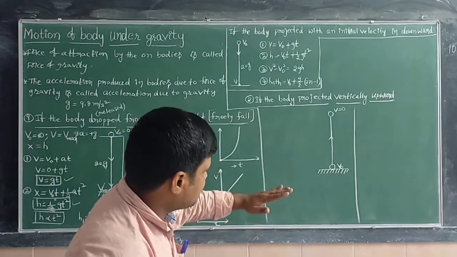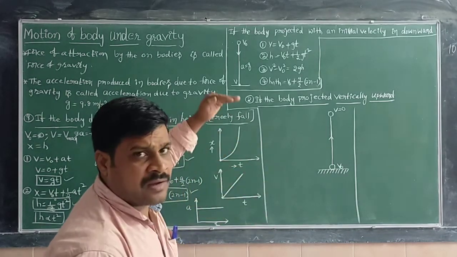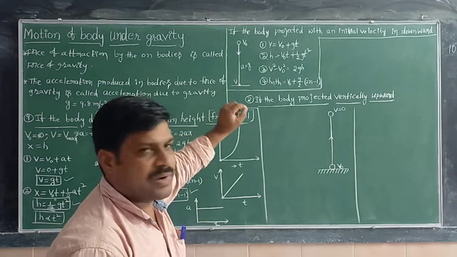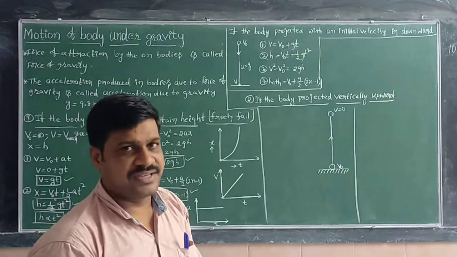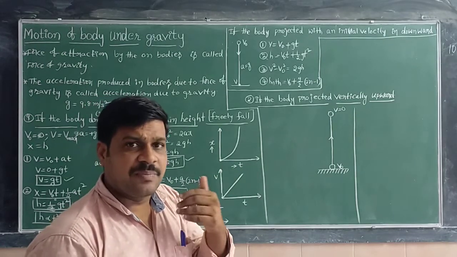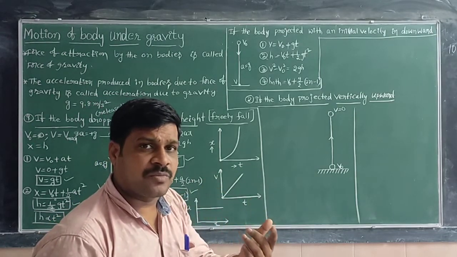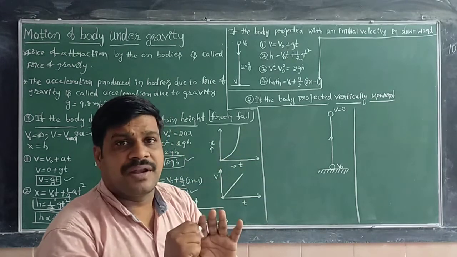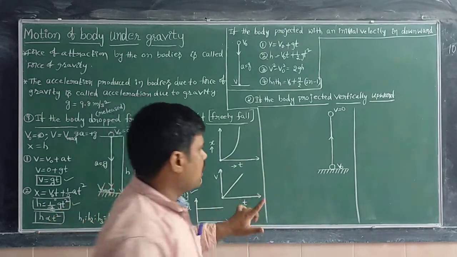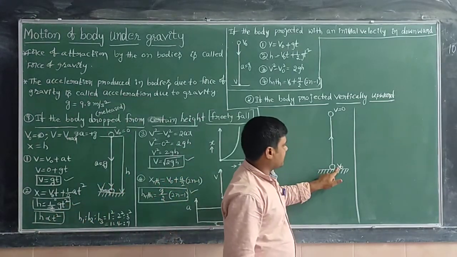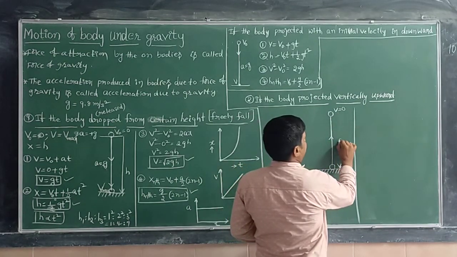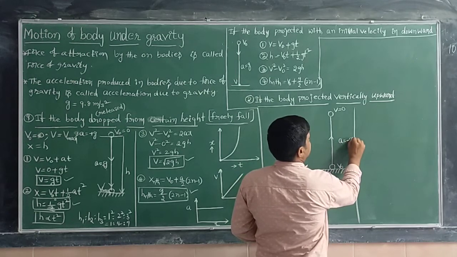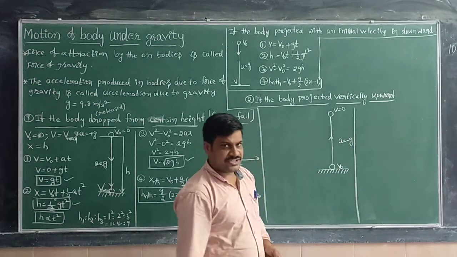As the object moves upward, the velocity keeps on decreasing, and at the topmost point the velocity becomes 0. So the initial velocity is greater and the final velocity is smaller, so the acceleration becomes negative, equivalent to minus g.